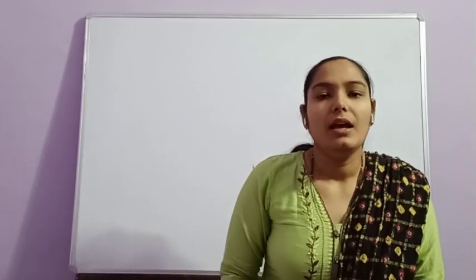Hello students, in the last video we discussed probability, and how we can find the empirical probability.